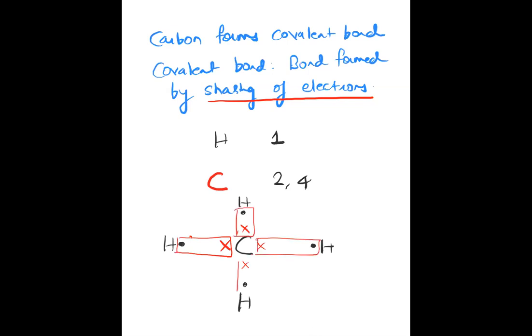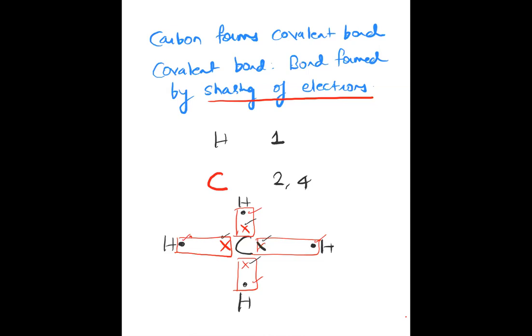That way, the carbon will have the extra 4 electrons of hydrogen in its valence shell, and each hydrogen will have the extra 1 electron of carbon in its valence shell. Due to this sharing of electrons, they will achieve a stable configuration.